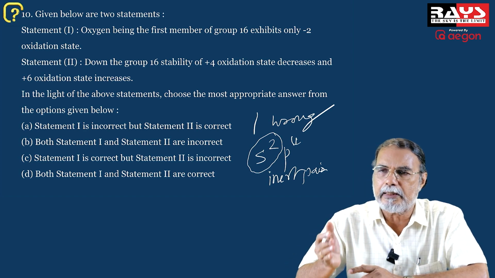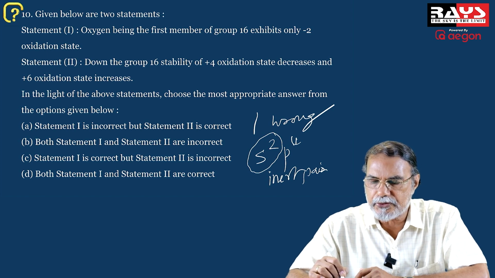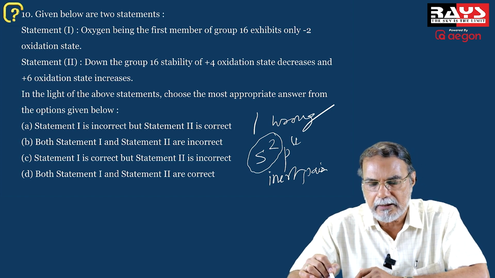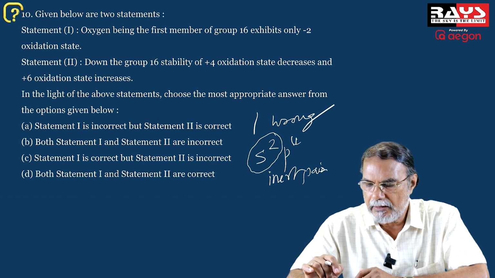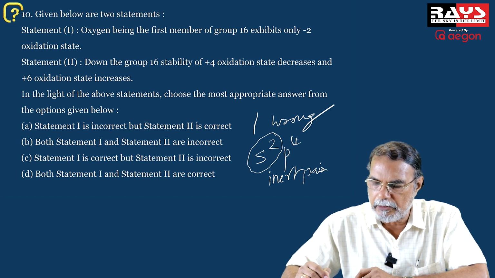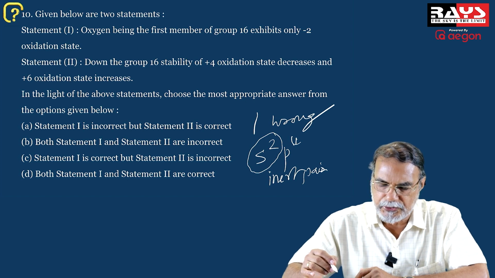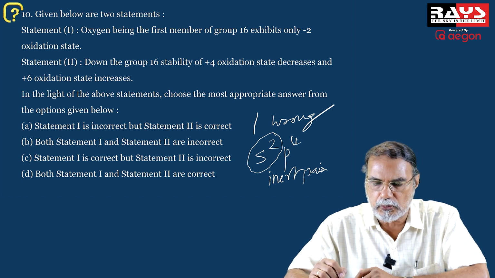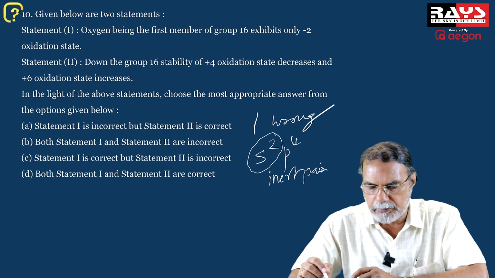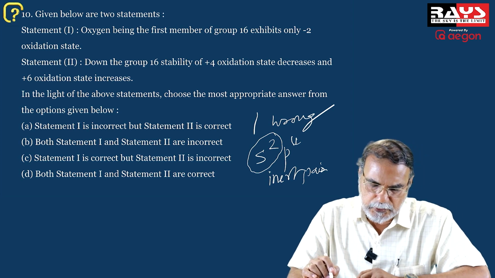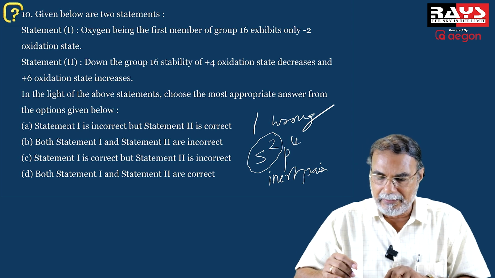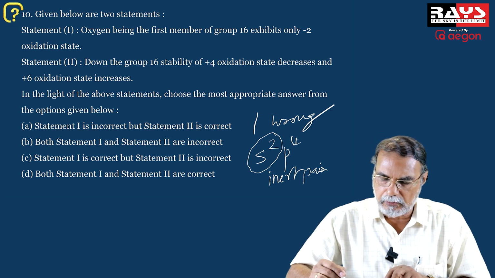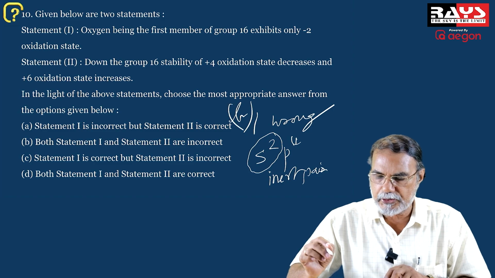It must be the other way. The +6 oxidation state decreases and the +4 oxidation state increases, and the reason is the inert pair effect. So the second statement is also wrong. So both statements are wrong. Both statements 1 and 2 are incorrect, and therefore the correct option is B.